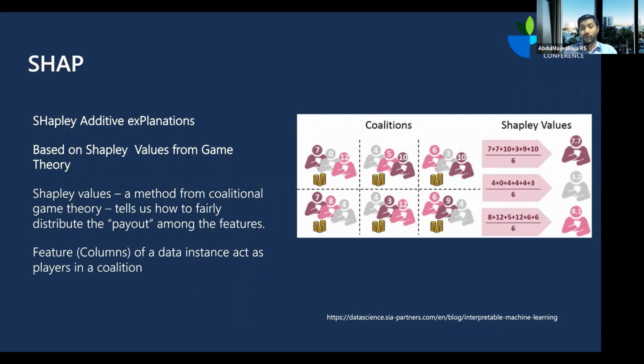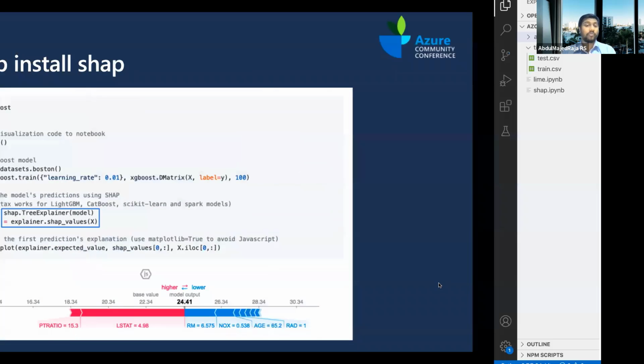Let's say that you went to a hotel, three friends, and you ate something, and now the three of you are trying to divide the payment that you have to make, and that is where Shapley values are helpful. Now instead of that payment, let's say there is a machine learning prediction that says 93% survival. Now you have three columns. How you are going to separate that 93% among three columns is going to come from Shapley values, and that is what this Shapley additive explanation helps you identify. If you want to know more about Shapley values, you can click this link and understand. Let's get into the SHAP demo.